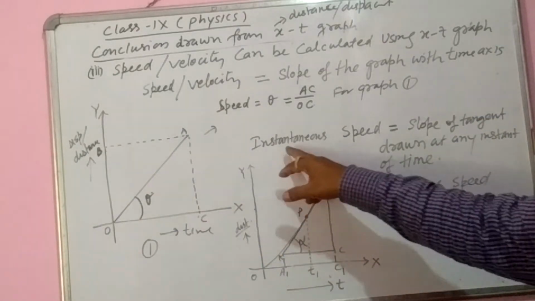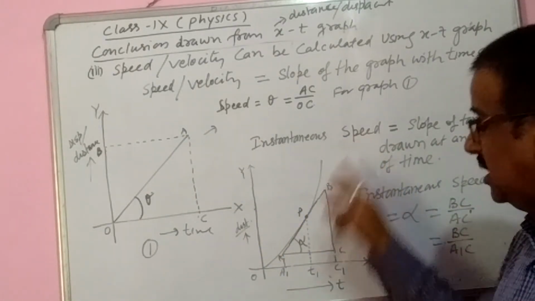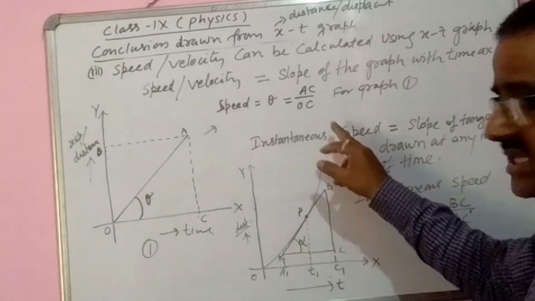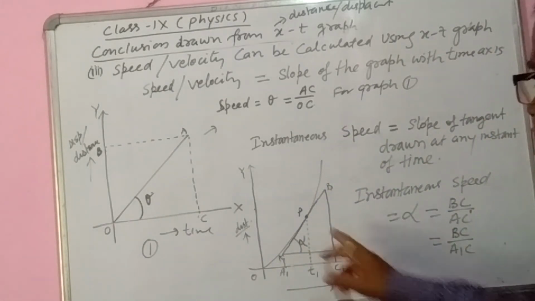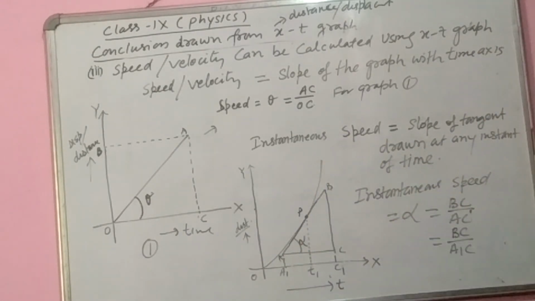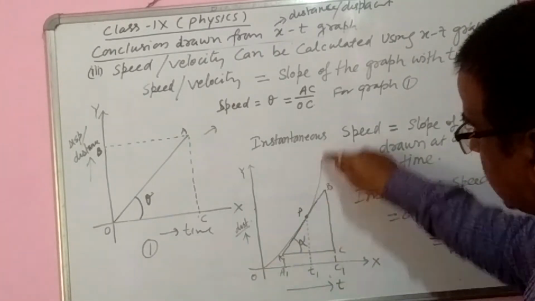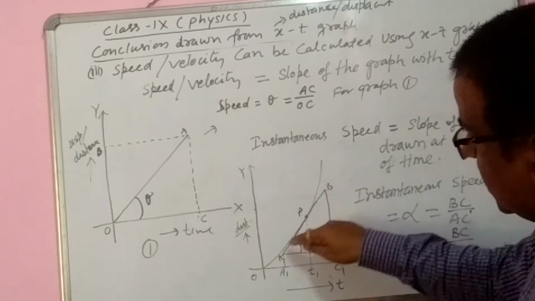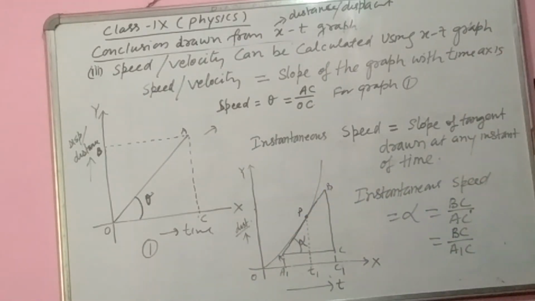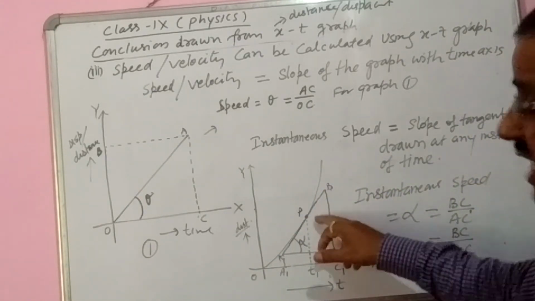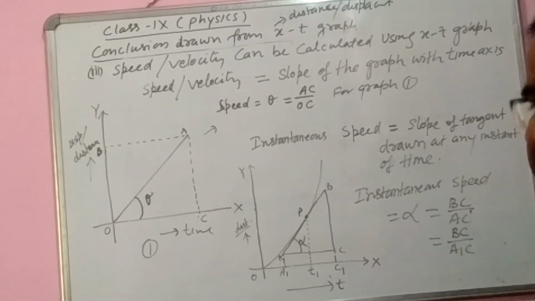Similarly, you will get instantaneous speed for the second graph if the motion is non-uniform. In non-uniform motion, you have to take a point on the graph anywhere. I have taken point P on this graph. You can take here, here, here, anywhere. From that point you have to draw a tangent.